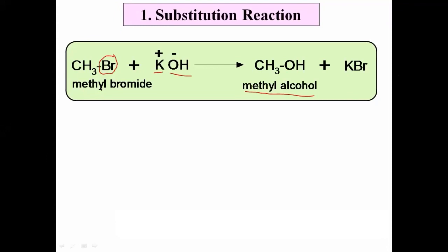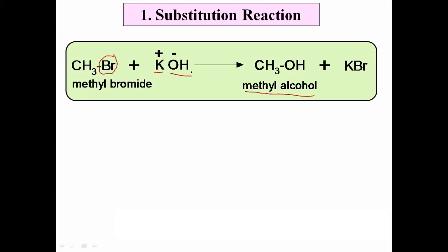Now what happens in this reaction? The bromine is replaced by OH, meaning an atom or group from the molecule is replaced by another atom or group, and that type of reaction is called substitution reaction.